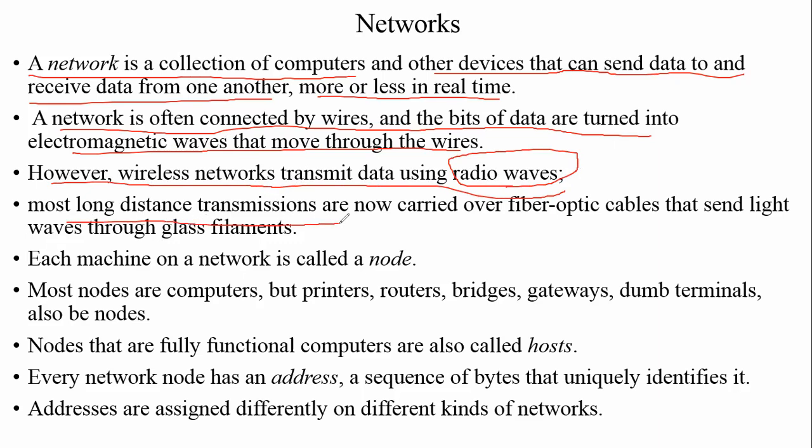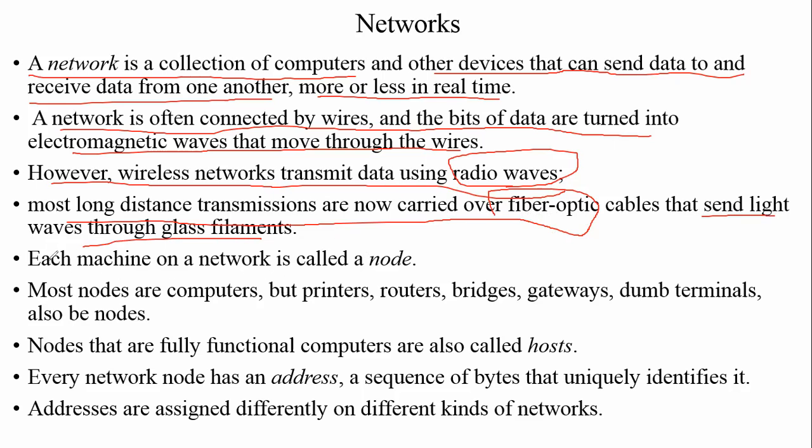Most long distance transmissions are now carried over fiber optics. Actually, we know what a fiber optic is. Fiber optics is nothing but a cable which is used to transmit data by using light technology. Light is the fastest media where we can transmit our data, light waves through the glass filaments. The fiber optic contains the glass filaments through which we can transmit our data with the help of light.